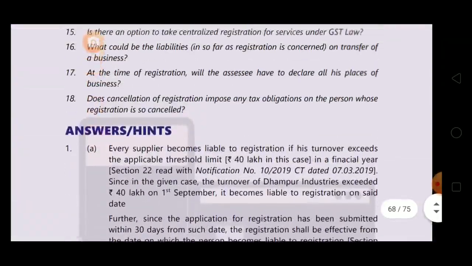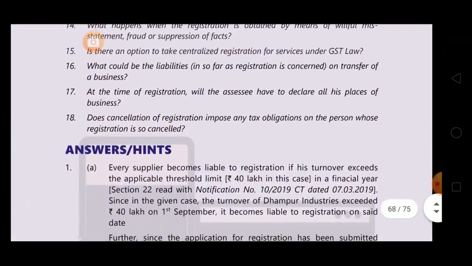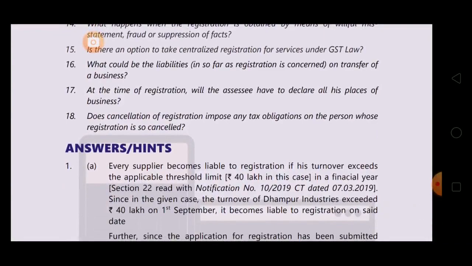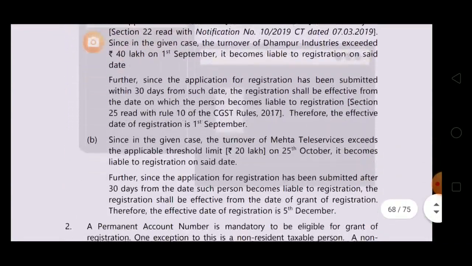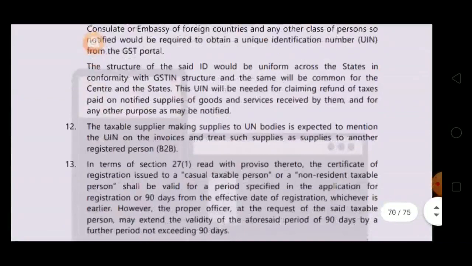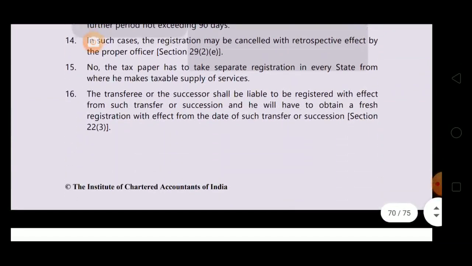Question number 16. What could be the liabilities insofar as registration is concerned on transfer of business? Answer number 16. The transferee or the successor shall be liable when the liability is transferred. So the transferee or successor shall be liable to be registered with effect from such transfer or succession, and he will have to obtain a separate registration with effect from the date of such transfer or succession.